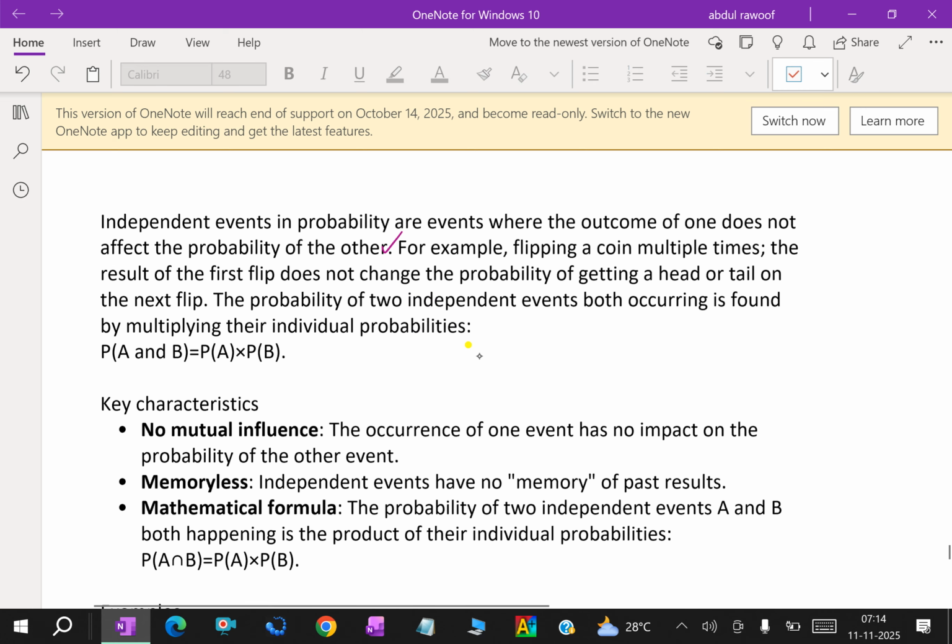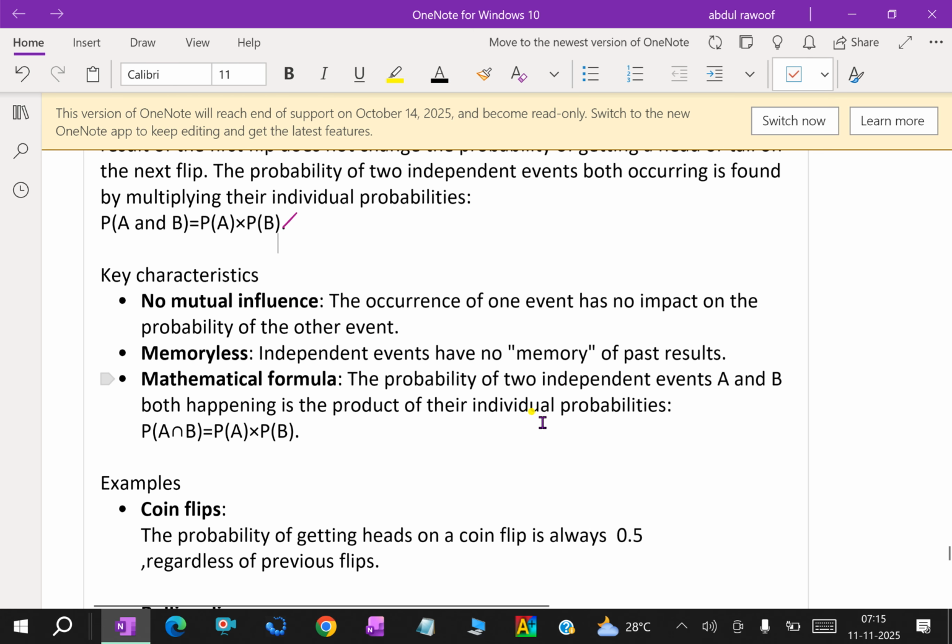For example, flipping a coin multiple times, the result of the first flip does not change the probability of getting a head or tail on the next flip. The probability of two independent events both occurring is found by multiplying their individual probabilities, like P of A and B is equal to P of A into P of B.